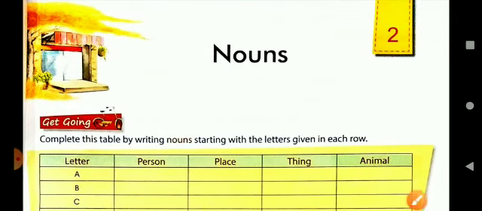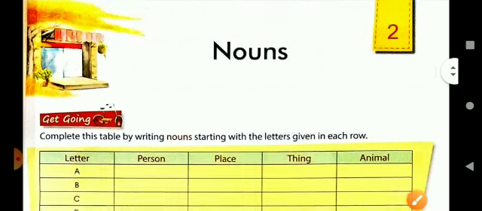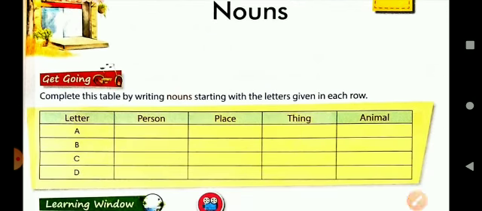And today we will read chapter 2, that is nouns. Children, you all know what is a noun, as you have already read in your previous classes also, that the names of any person, place, animals and things are said to be noun. So today also we'll do the same thing. We'll do the revision of noun again in this chapter. So let's begin the chapter with an exercise.